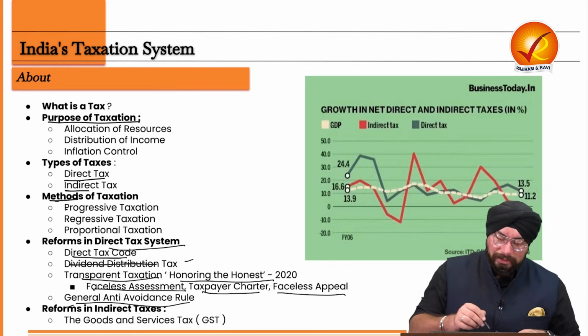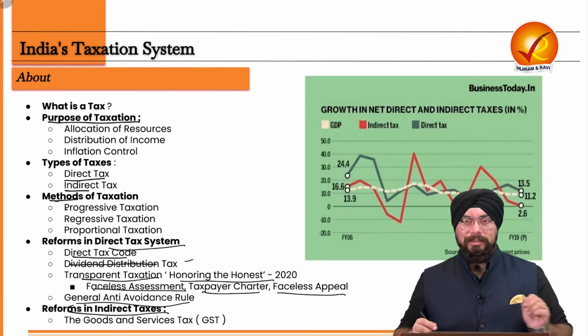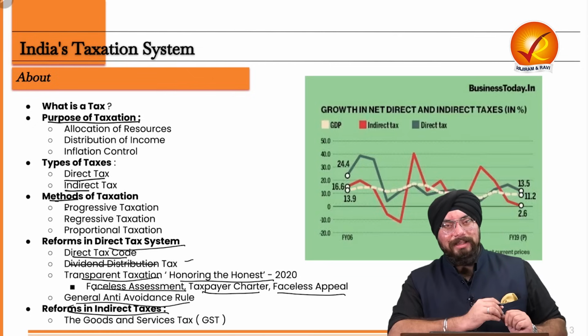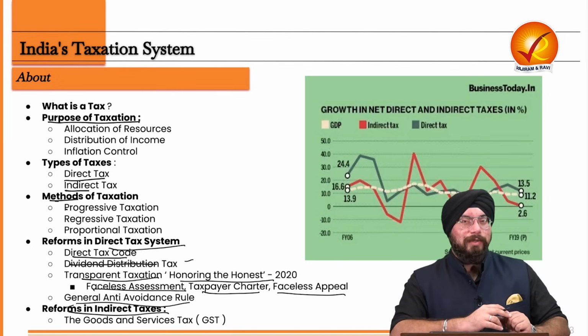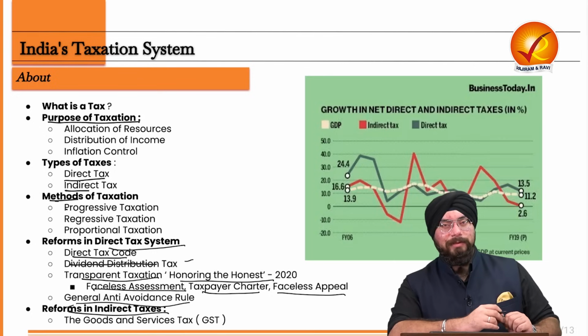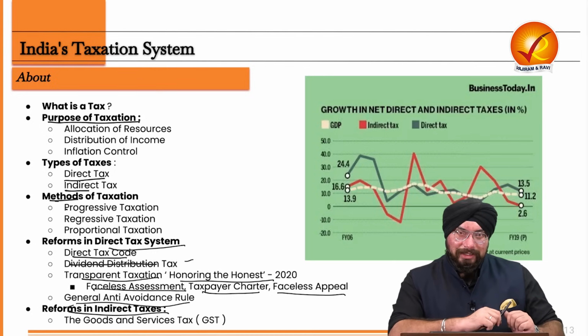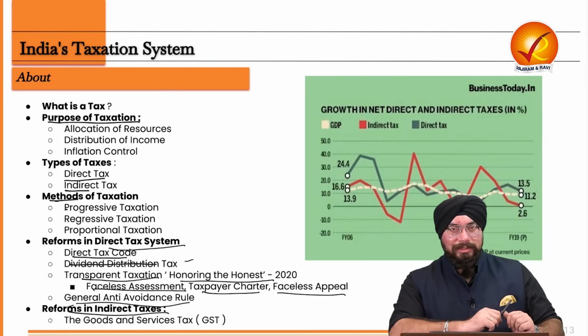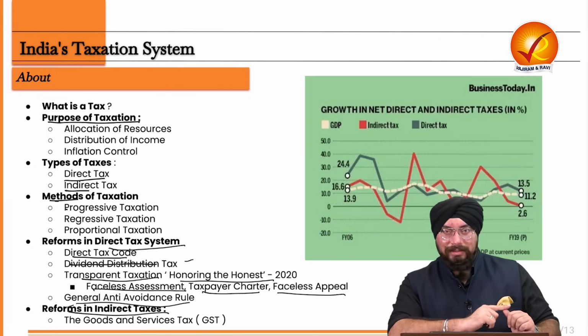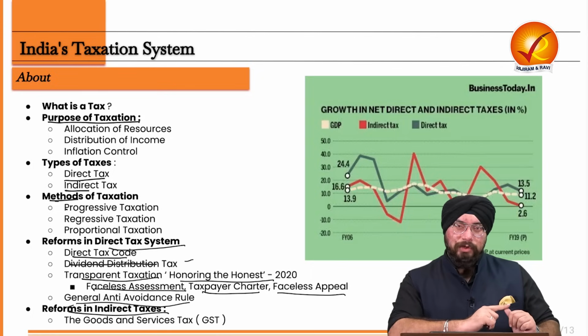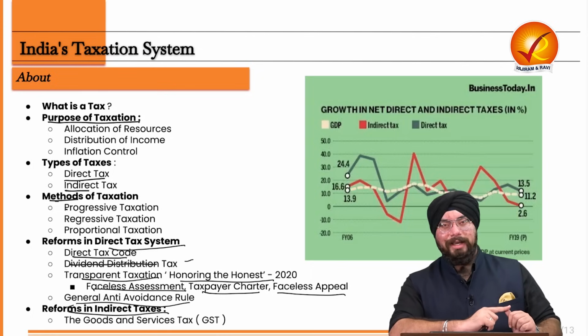Now let us come to the reforms in indirect taxes. The biggest ever reform in the indirect tax system in our country is the introduction of the goods and services tax, that is your GST. GST is a destination-based tax which is imposed on goods and services in the entire country.